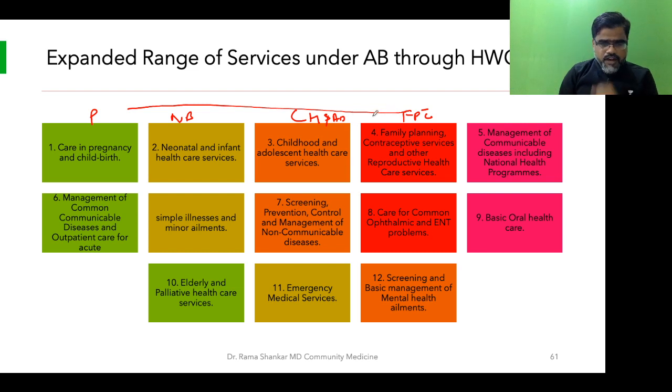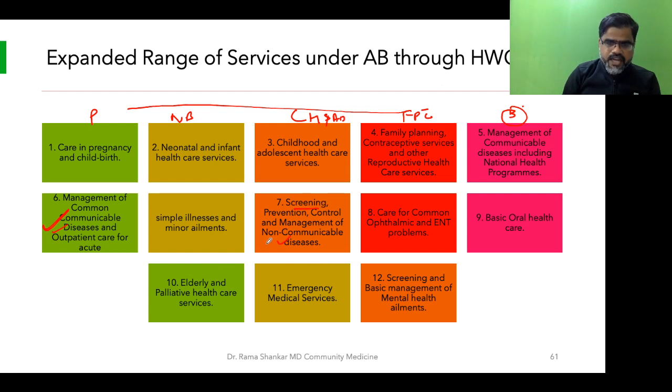Management. Then after this RMNCH component, they have communicable disease, which is the fifth one. Management of communicable disease, including National Health Program. Then common communicable disease OPD will also be given through this. OPD, this is sixth. Then you do screening of NCDs.